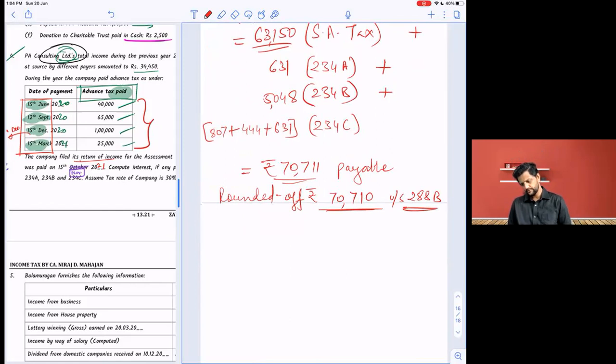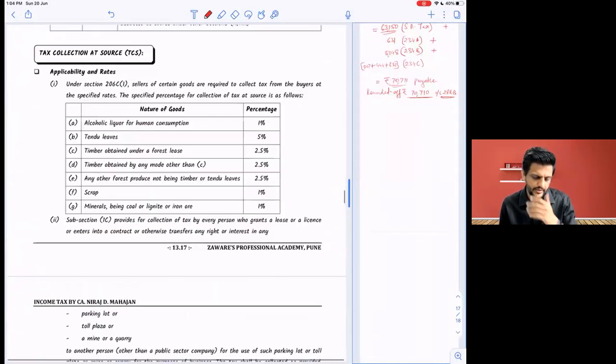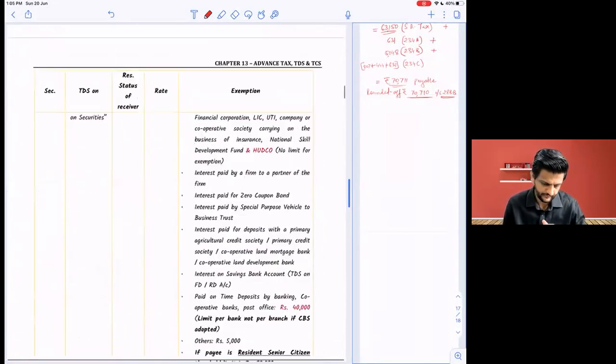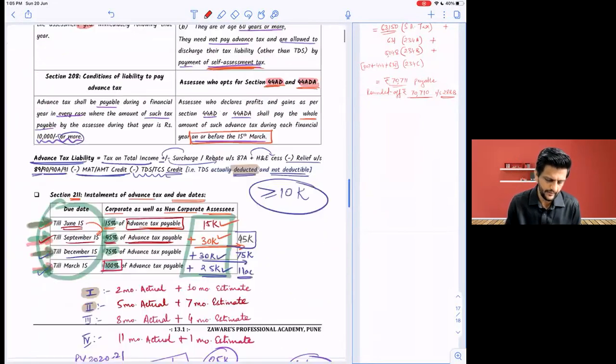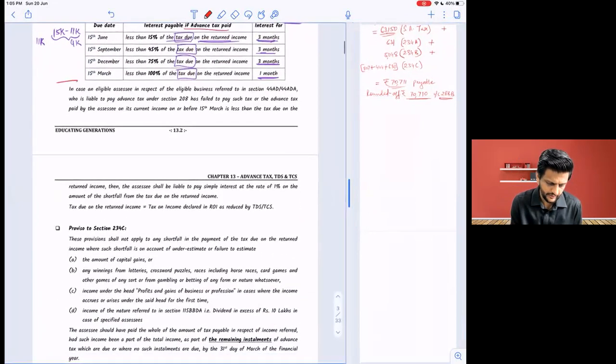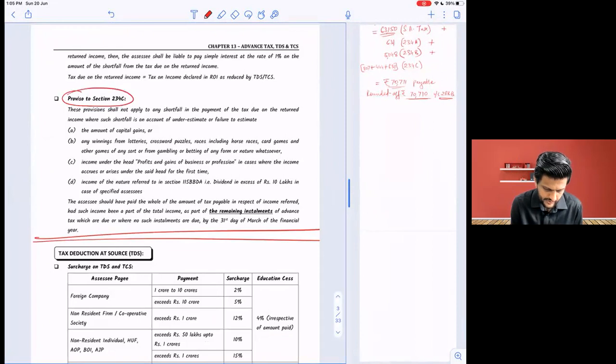Next time I'll put your next special question. Okay. We'll wind up for today here. Everybody, because next ones are lengthy questions. For your homework, pay attention. Read this point. After the 234C points, along with proviso to 234C. Read and come by default. Okay. Don't forget. Right? All of you. Yes, sir. Done till here? Yes, sir.